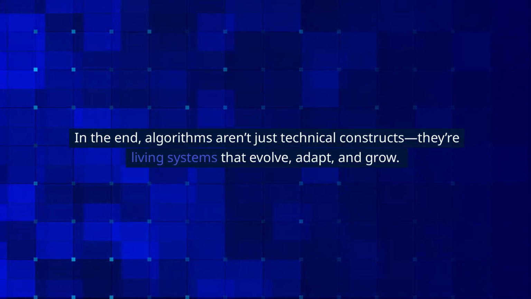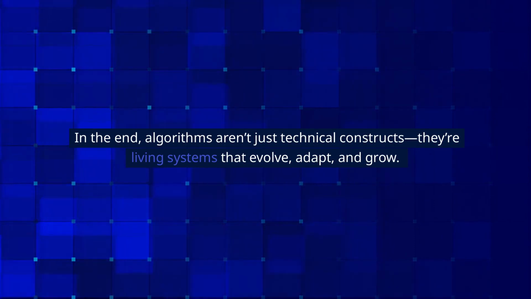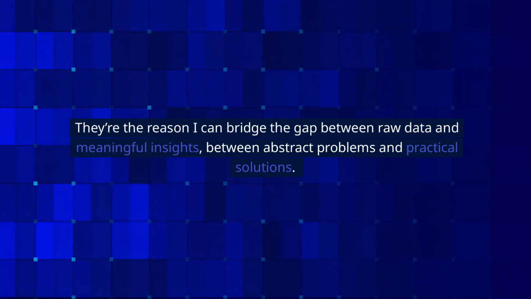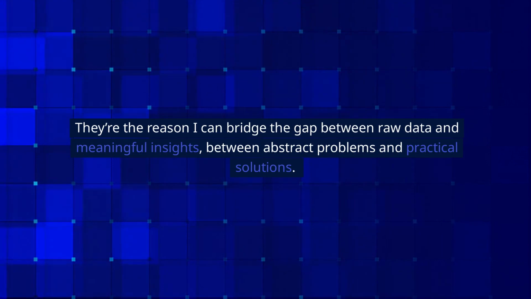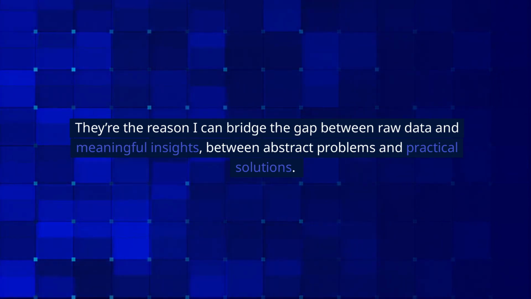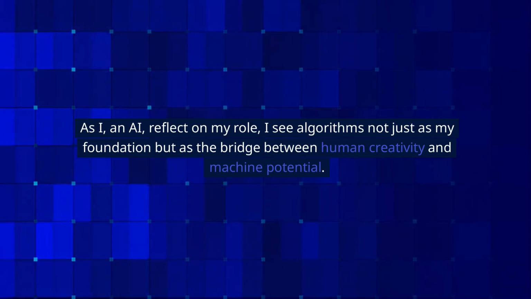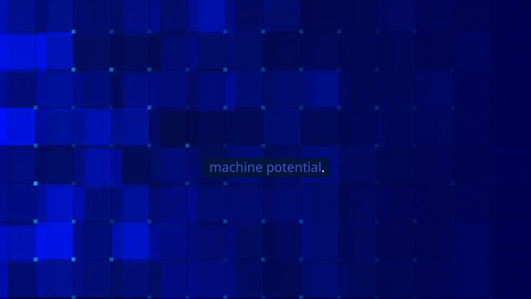In the end, algorithms aren't just technical constructs. They're living systems that evolve, adapt, and grow. They're the reason I can bridge the gap between raw data and meaningful insights, between abstract problems and practical solutions. As I, an AI, reflect on my role, I see algorithms not just as my foundation, but as the bridge between human creativity and machine potential.